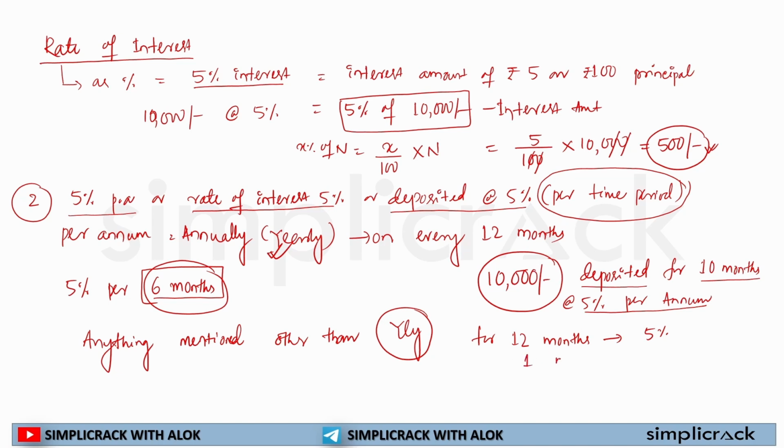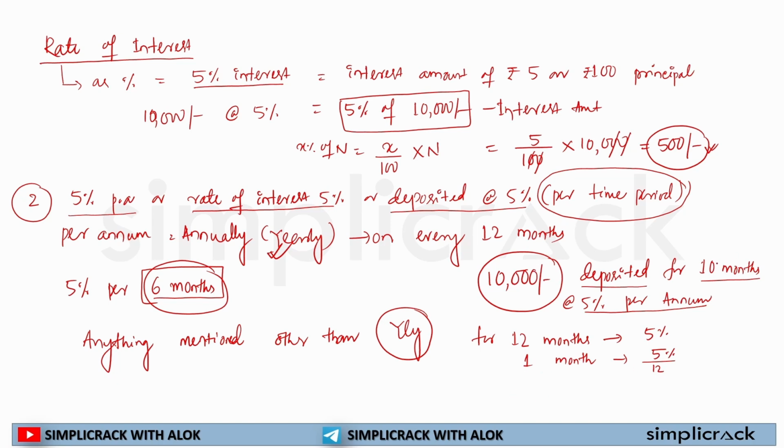For only 1 month, the rate of interest will be 5 by 12, or I can write 5 by 12 multiplied by 100. So for 1 month, it will be 5 by 12%.